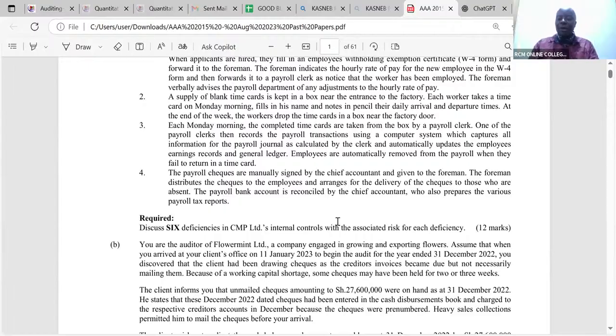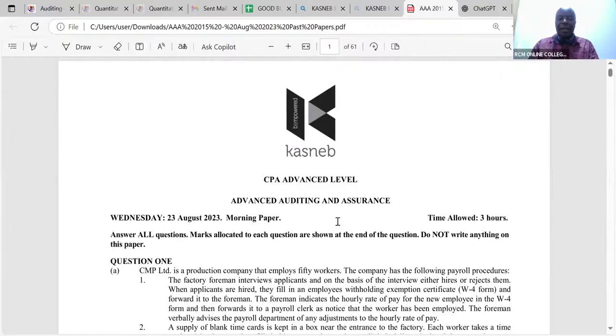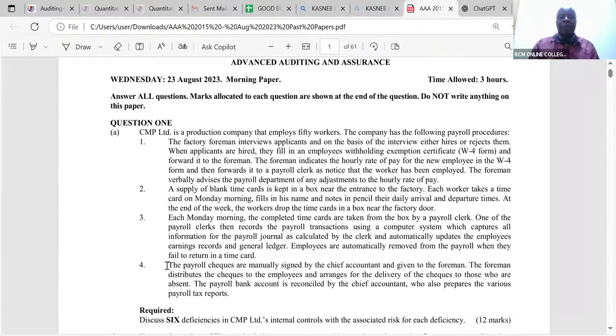Great. So already now the question is very well embedded in my brain. So as I read the question itself, I'll be able to pinpoint answers as I go down slowly. So we are told, my good students here, that CMP is a production company that employs 50 workers.